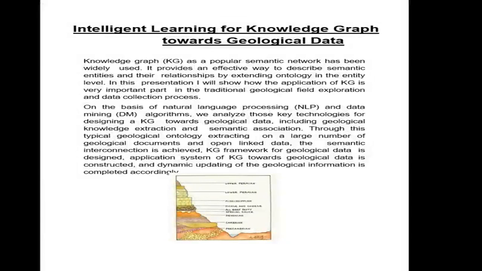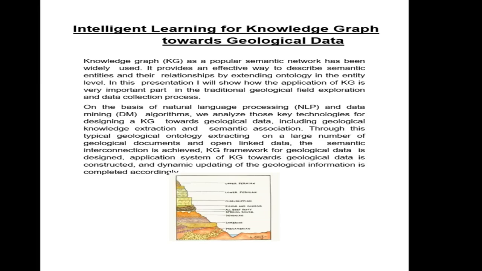Hello everyone, my name is Rohit Kumar and I am a final year student of the course Exploration Geophysics. So my topic is how we use a knowledge graph for learning geological data. As we know, oil and gas industries are very much dependent on geophysical interpretations and geological data. So in this PPT, I will show how geological data are learned from a knowledge graph.